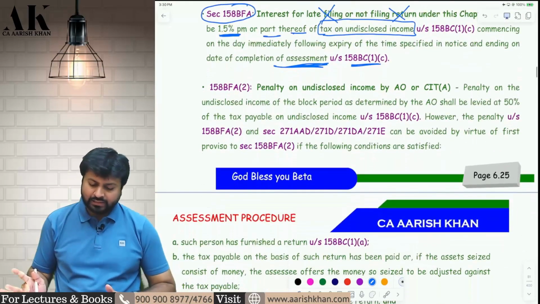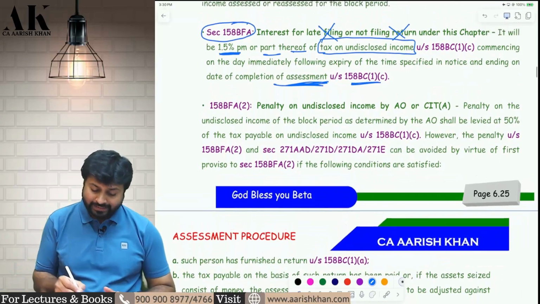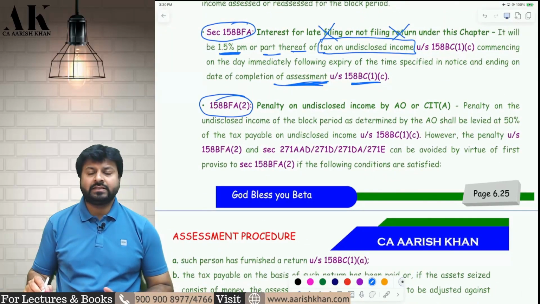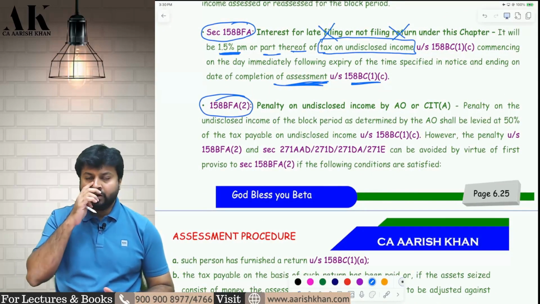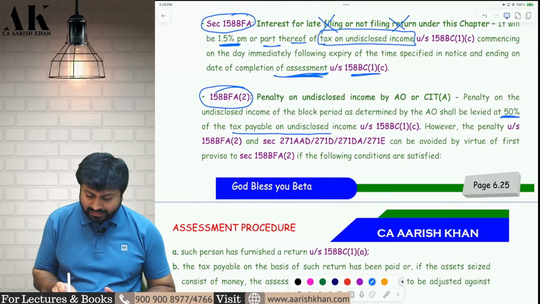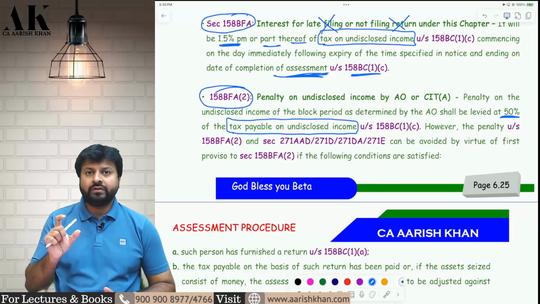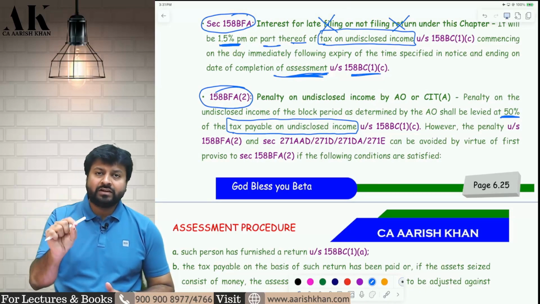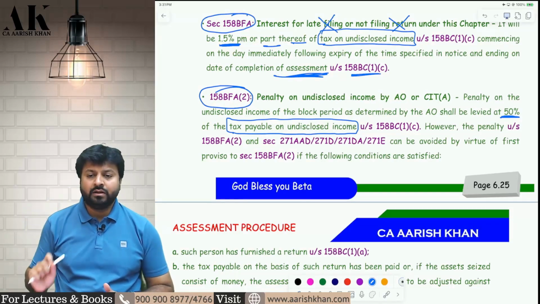Okay. What about penalty? The penalty will be imposed under 158BFA subsection 2, not 270A. How much penalty will be imposed? The AO will impose 50% penalty on tax payable on undisclosed income. So whatever is tax payable on undisclosed income, on that 50% penalty will be imposed by the AO.